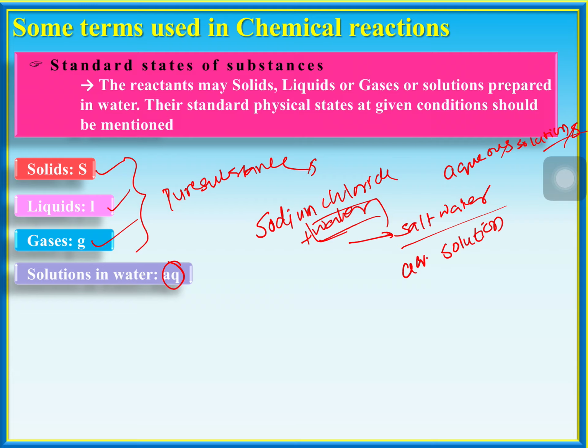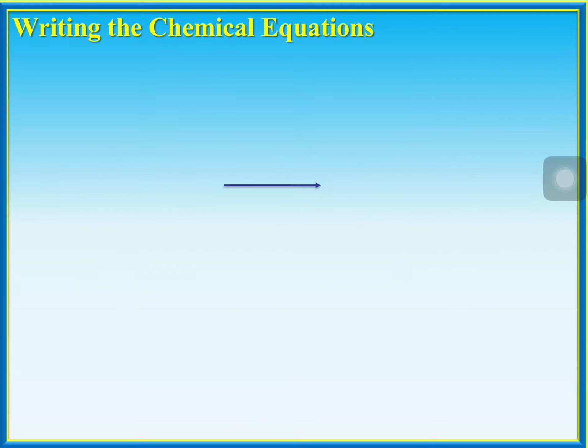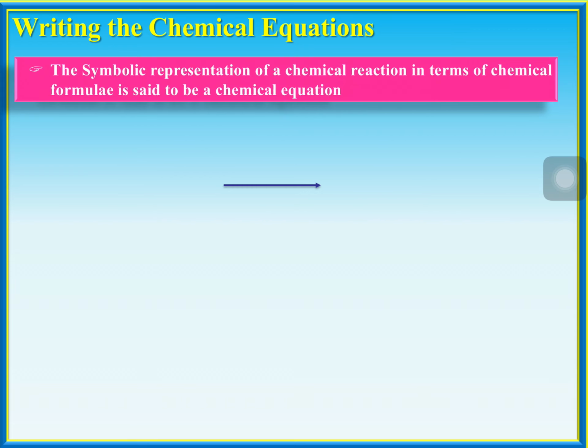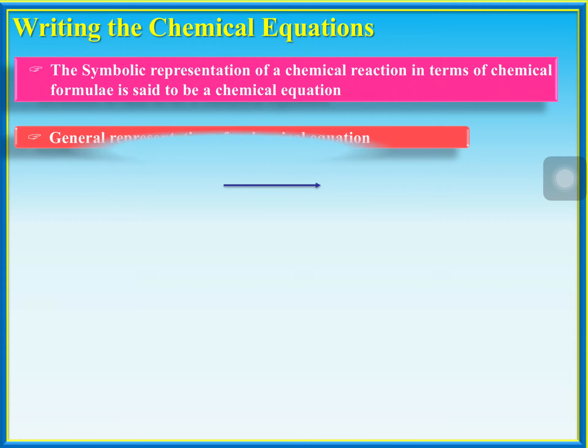Okay, let's move on. Writing chemical equations. How to write a chemical equation? What is a chemical equation? The symbolic representation of a chemical reaction in terms of chemical formulae is said to be a chemical equation. Earlier I told you that you cannot write paragraphs to explain a reaction. So we represent it like a mathematical equation using arrow marks and chemical formulae. That symbolic representation is called a chemical equation.